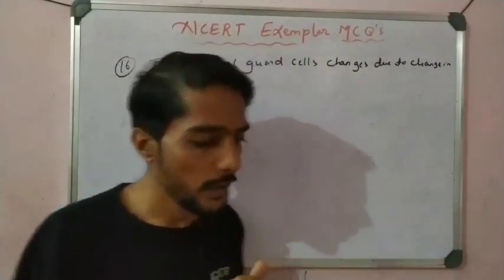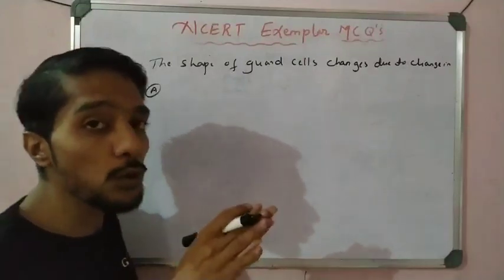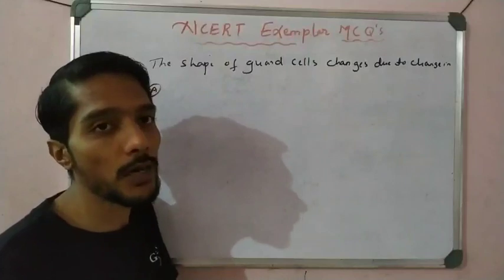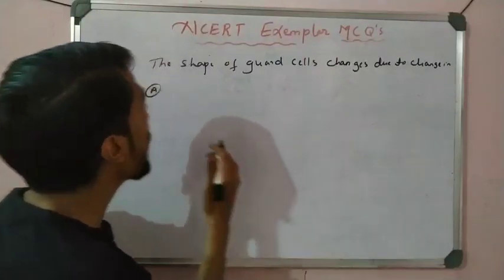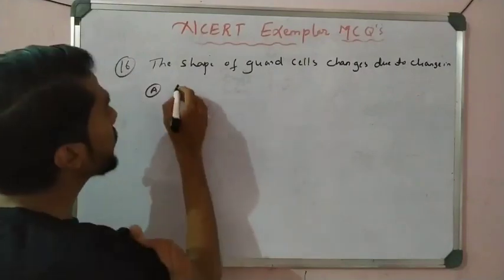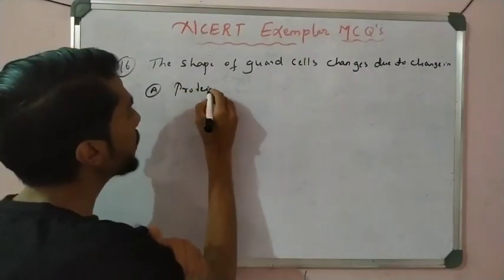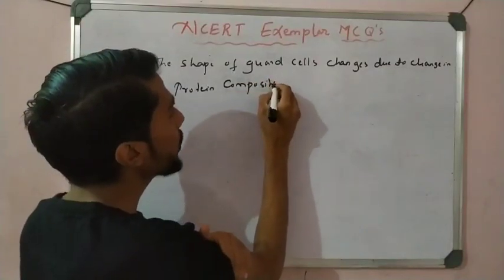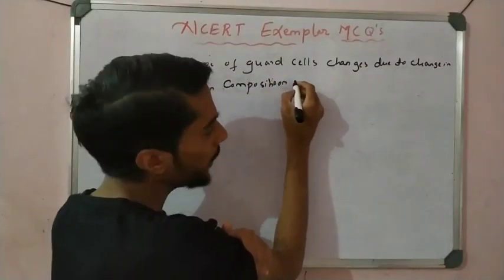What factor caused the opening and closing of the guard cells, what force is there? So you have to identify here. That is because of the protein composition, there is one option, protein composition, maybe.